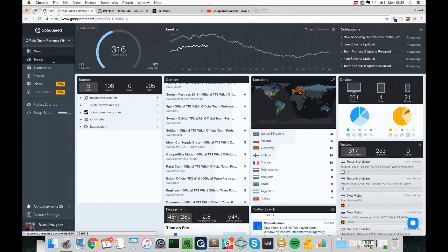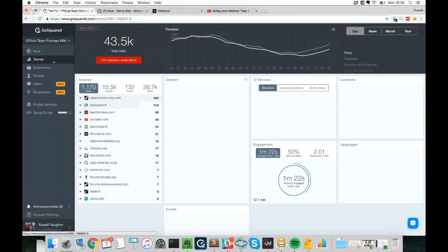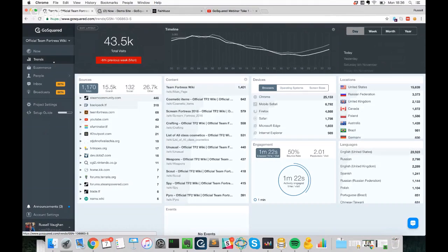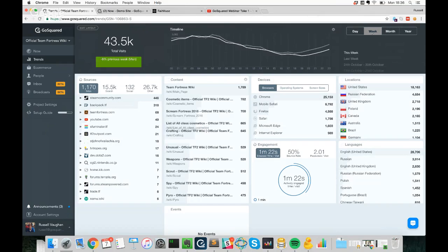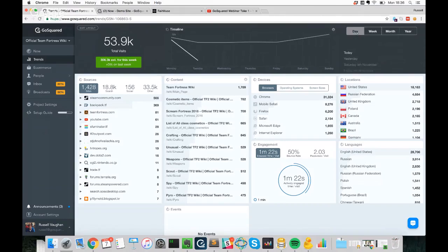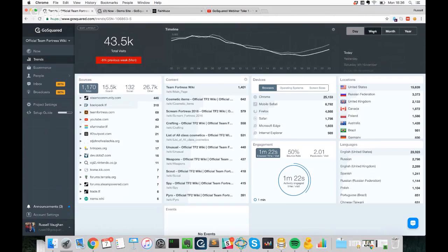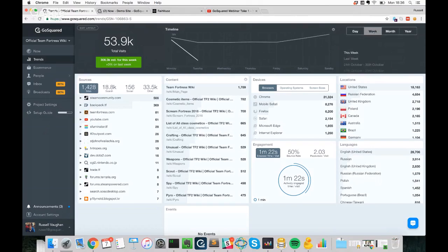This moves us on to trends, which is effectively the same data, but just extended over longer periods of time. So trends is real time, so you'll always be able to see how you're doing to the most recent hour. Hence, in this case, the drop-off that we're seeing in the day.